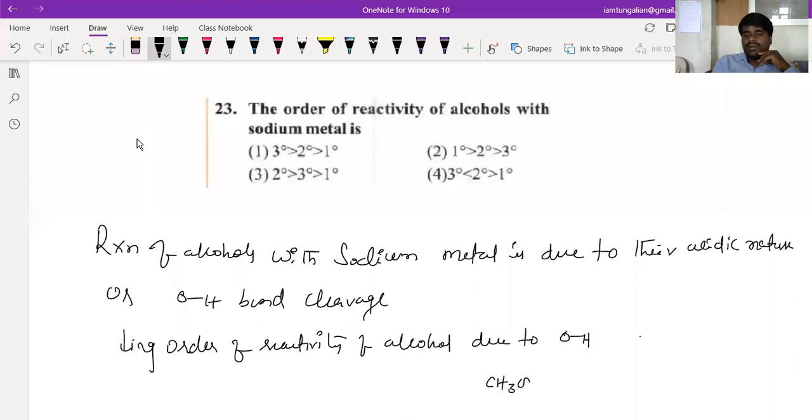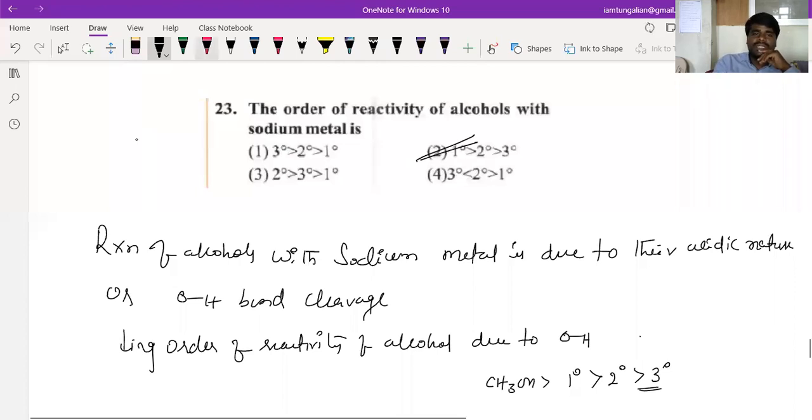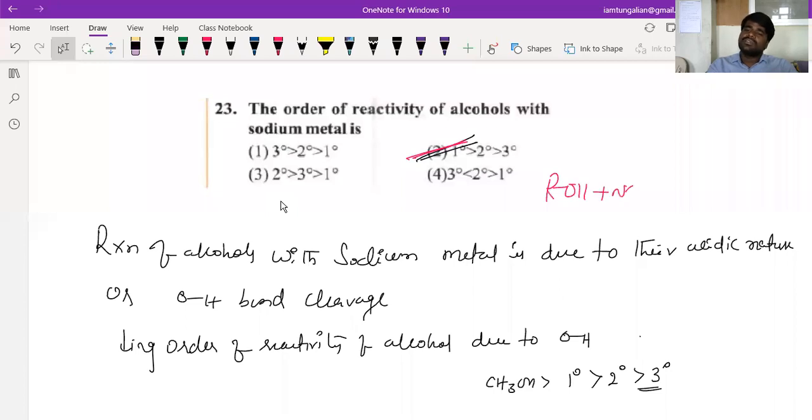See, methyl alcohol, followed by primary alcohol, followed by secondary alcohol, followed by tertiary alcohol. So what is the order, beta? Primary, secondary, tertiary. What is this reaction? This reaction is nothing but alcohols on reaction with sodium metal. What does it form, beta? Sodium alkoxide plus a half mole of H2 gas will be liberated.